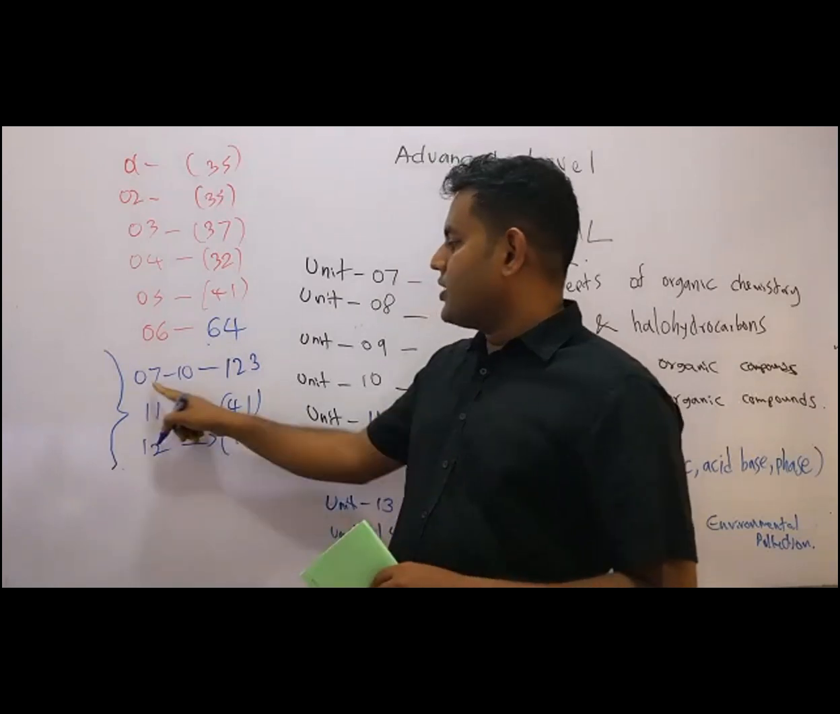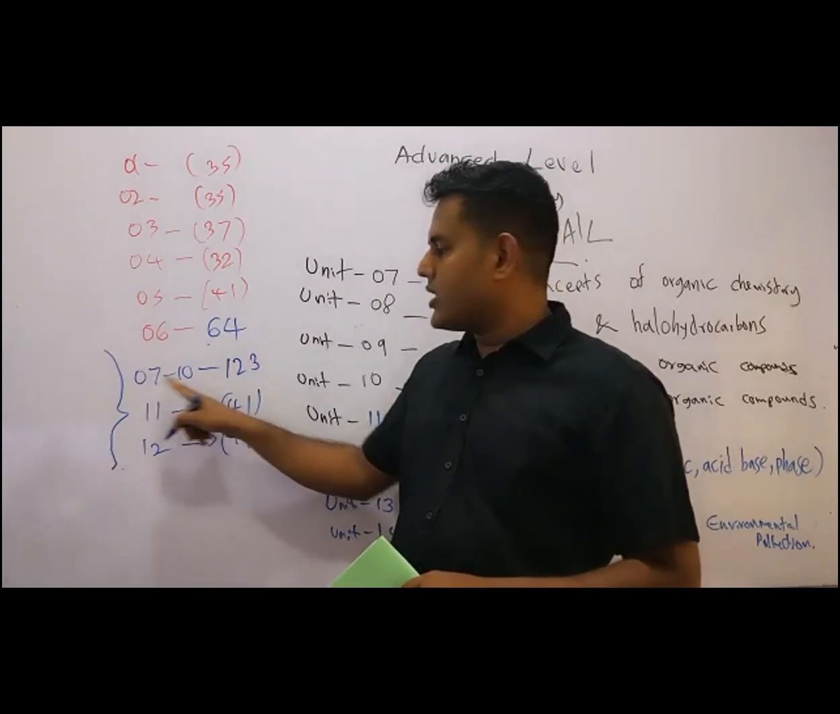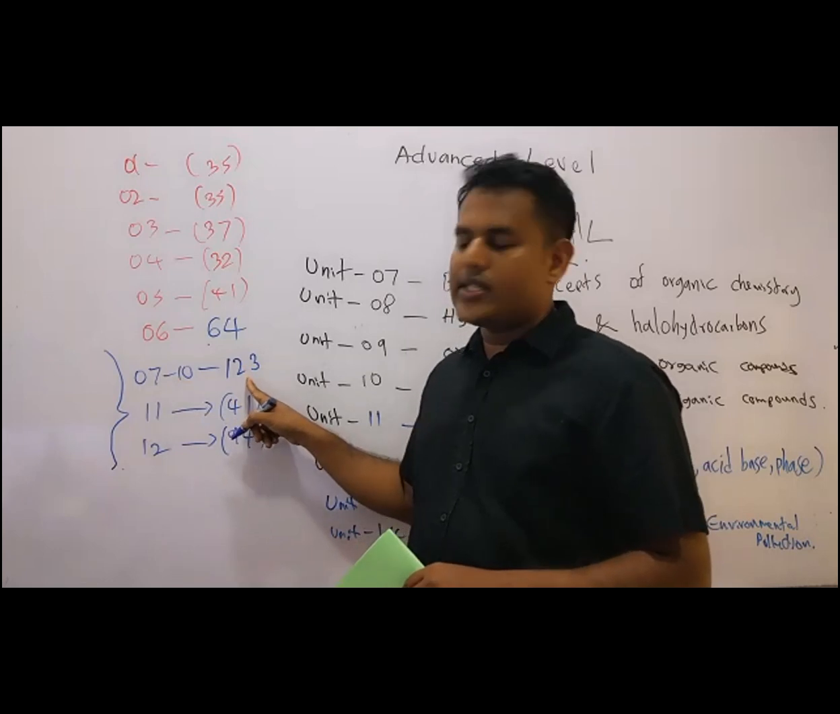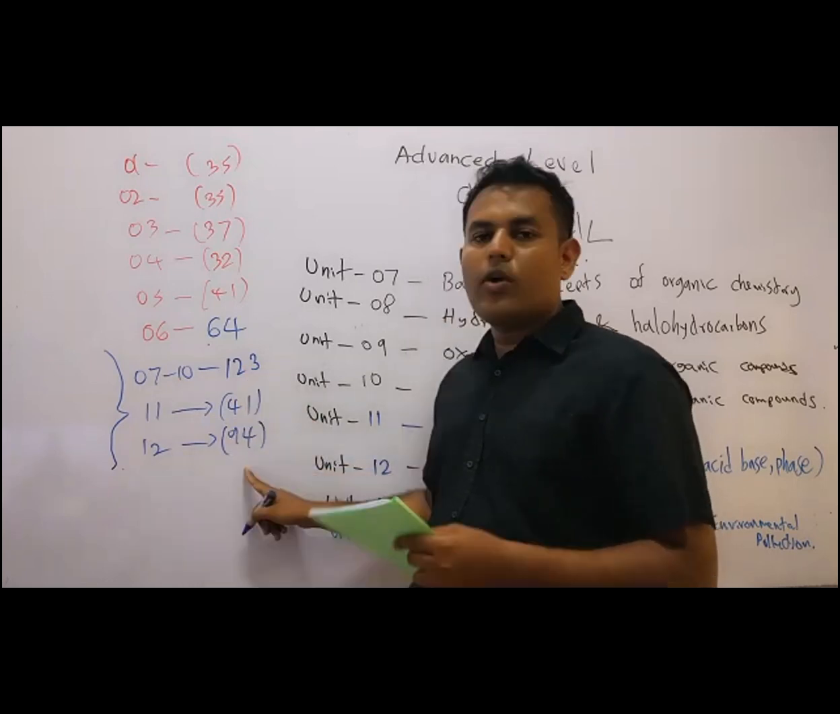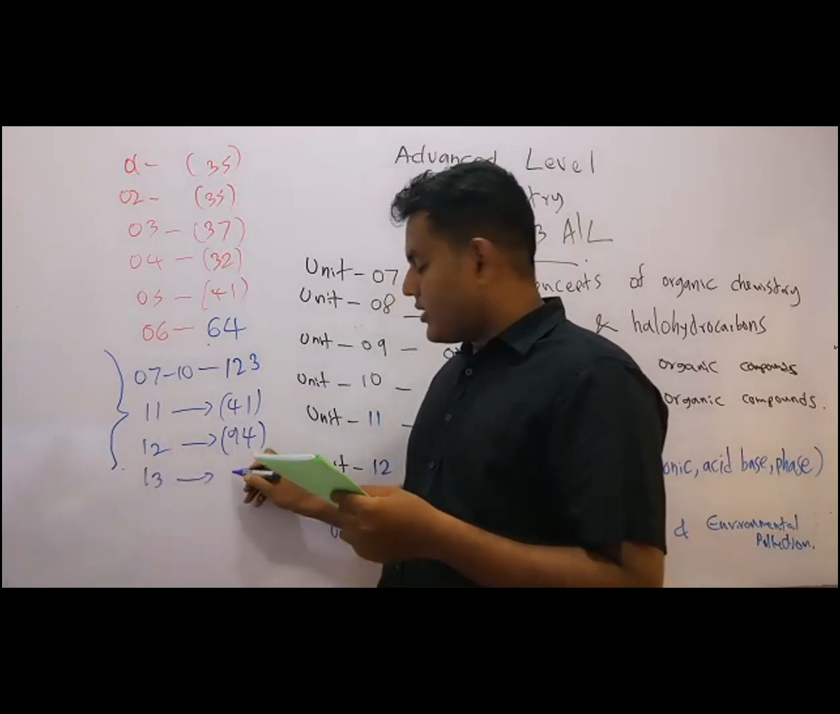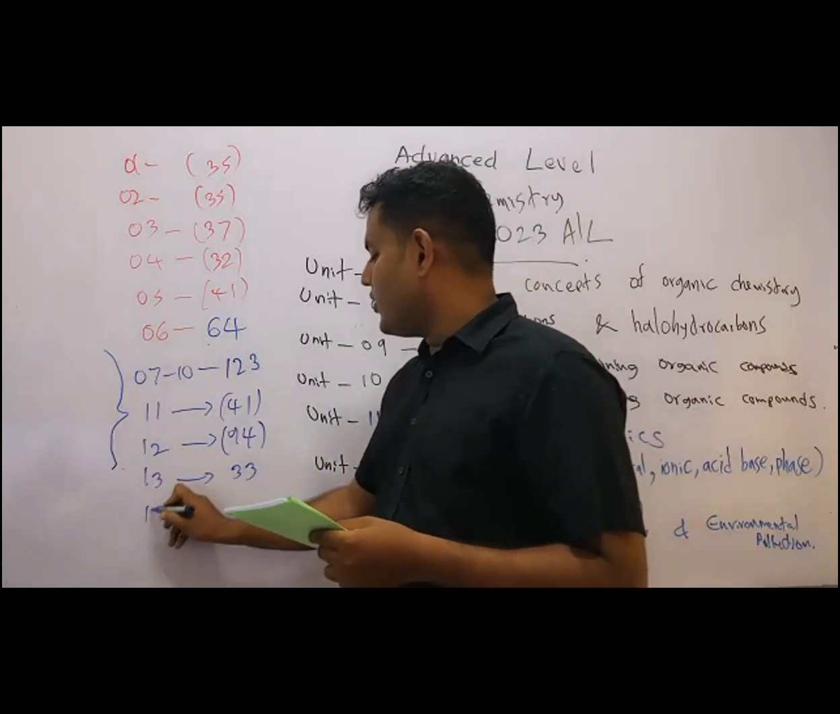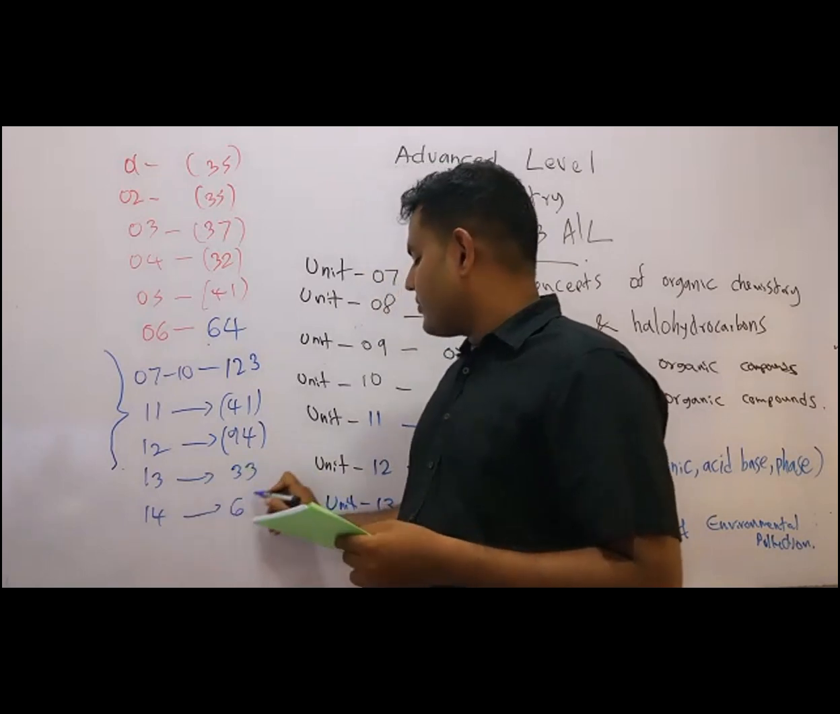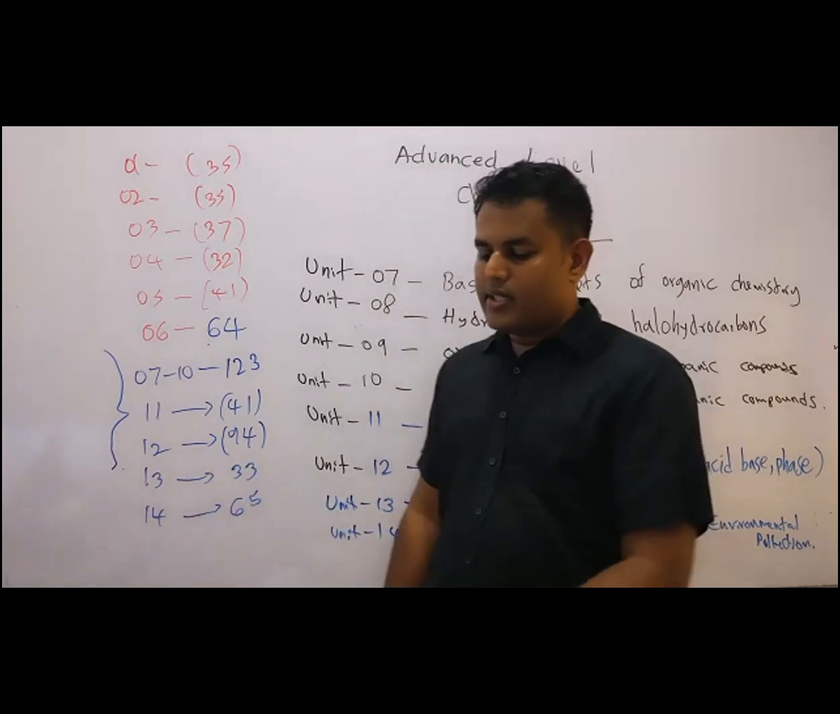This was not a single unit. 4 units, 7 to 10, 123 means 4 units. This is a single unit with 94 periods. Then unit 13, electrochemistry, that's 33. And unit 14 is 65. This is the time scope.